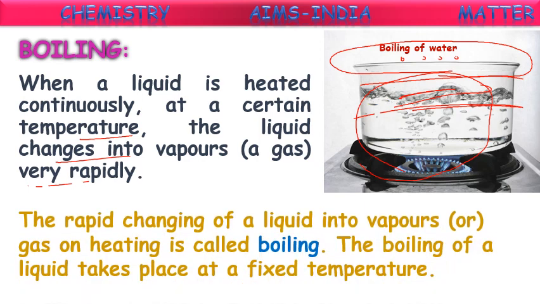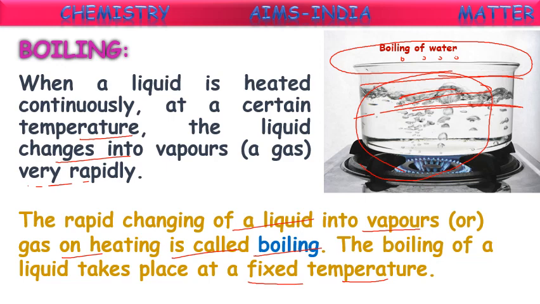The rapid changing of a liquid into vapors or gas on heating is called boiling. Rapid changing of liquid into vapors means you are heating fast at high temperature. Then that is called boiling. The boiling of a liquid takes place at a fixed temperature. See, water boils at 100 degrees Celsius. Just as the melting point is fixed for a particular substance, the boiling point is also fixed for a particular substance.